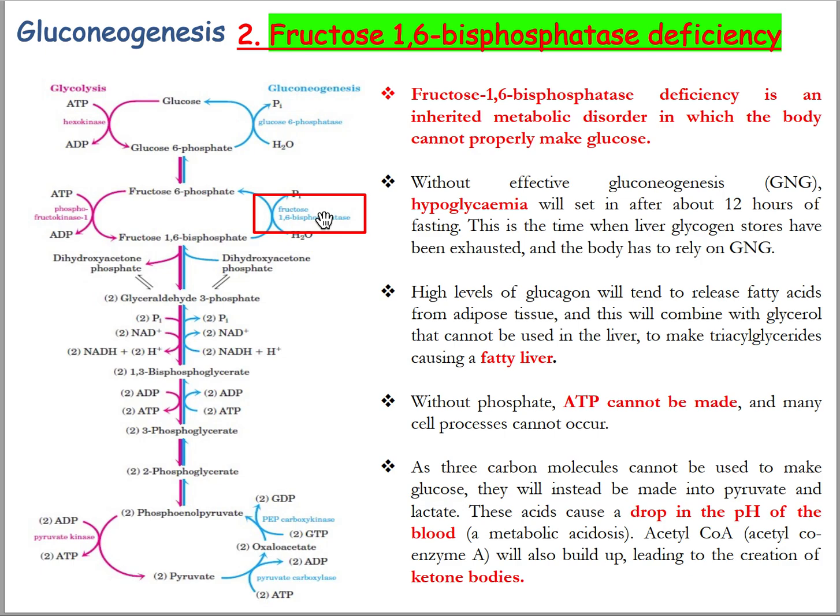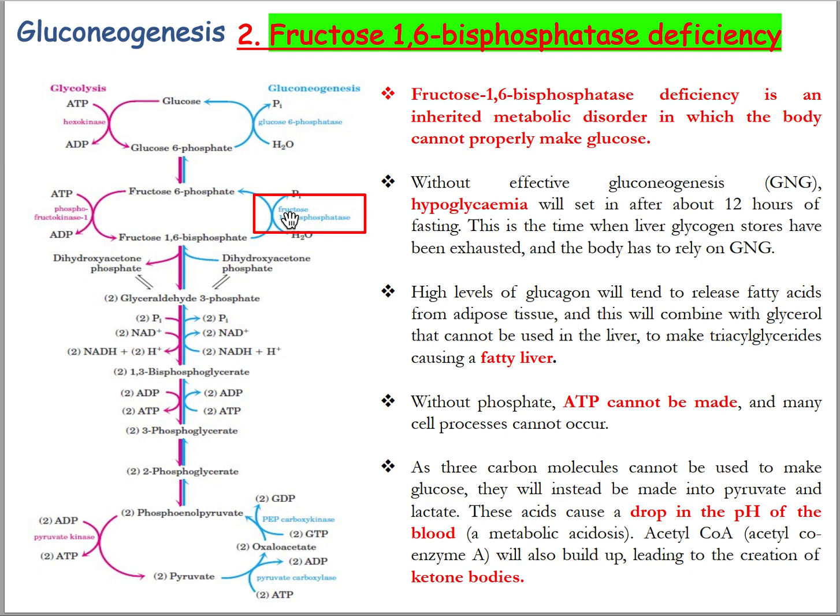At the same time, when blood glucose level is dramatically reduced, the hormone glucagon will be released, which will catalyze the breakdown of fat from adipose tissues, and the fatty acids will then combine with glycerol in the liver and make triacylglycerol. That means decreased blood glucose level will tend to release glucagon, and glucagon will break down the triacylglycerol in adipose tissues.